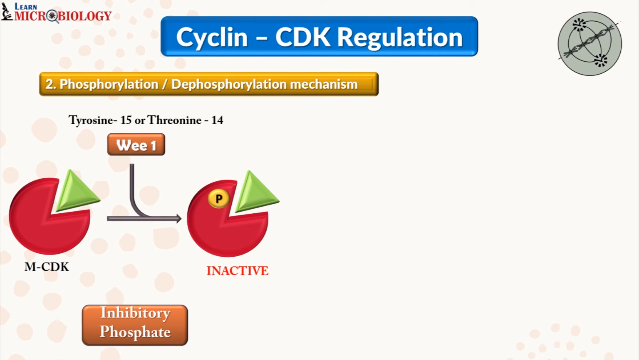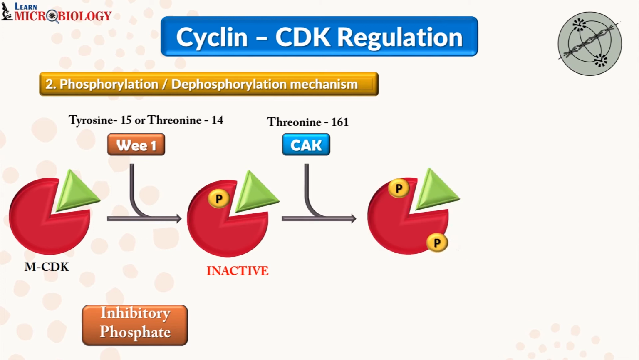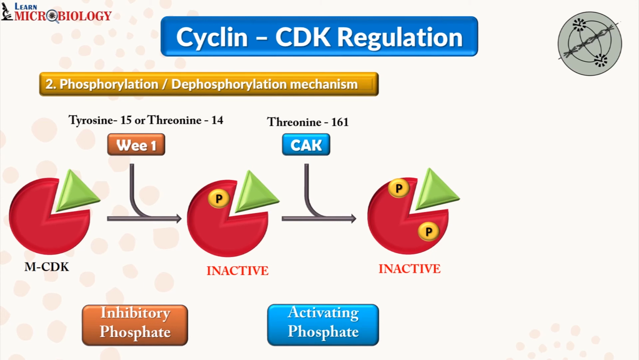So we need to activate this complex. We require another enzyme called the CAK or the CDK activating kinase. This particular enzyme is going to add a phosphate at the threonine at position 161. And this phosphate is known as the activating phosphate. So we expect that once activating phosphate is added, our molecule should have become active. But that doesn't happen. Our complex is still inactive. Why? Because the inhibitory phosphate is still prevalent.